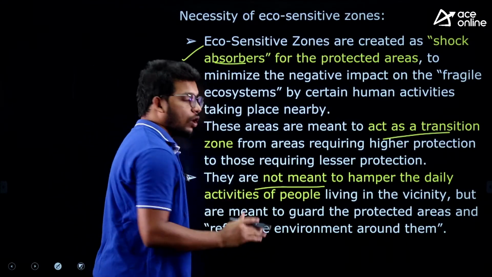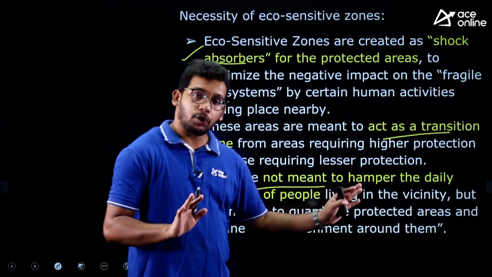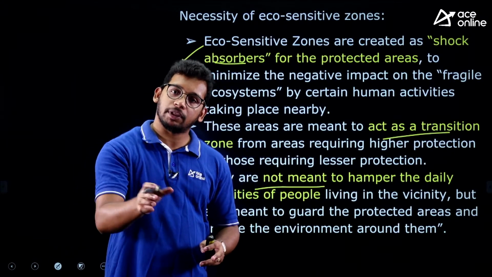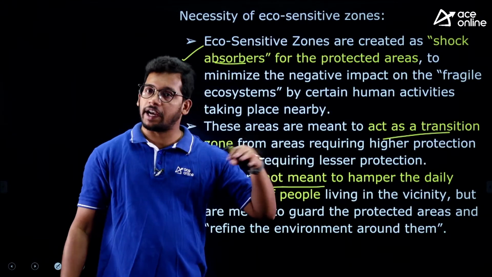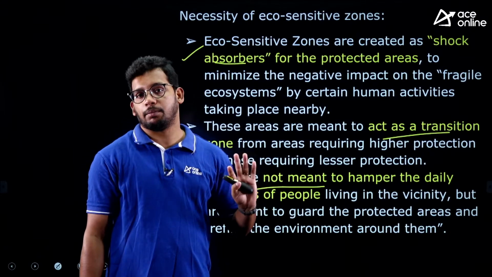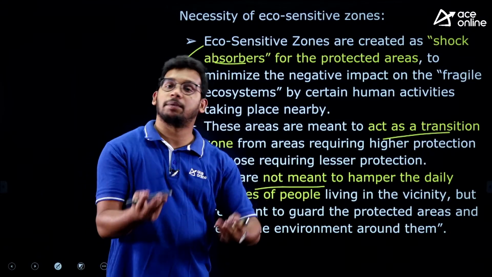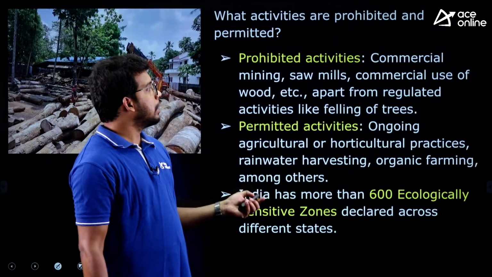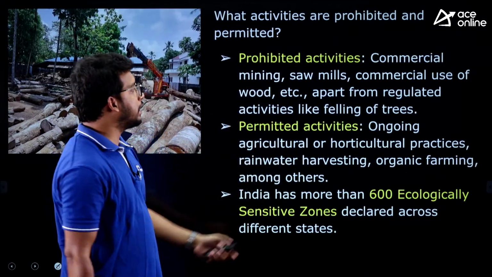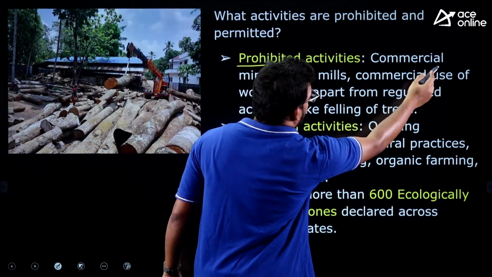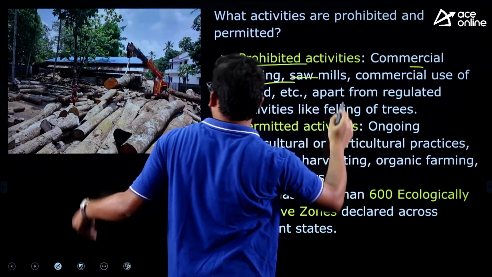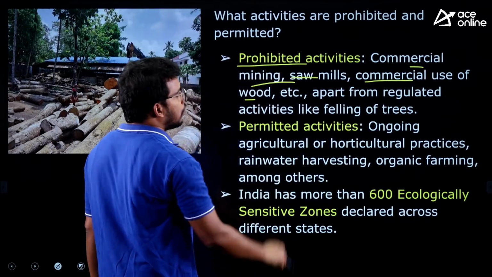And these zones are not meant to hamper daily life. There may be tribal people, there may be local people residing there. So they are not going to be affected. It is just that the extra commercial activities are not allowed, right? So what activities are prohibited? The prohibited activities are commercial mining, sawmills, commercial use of wood, all these things.